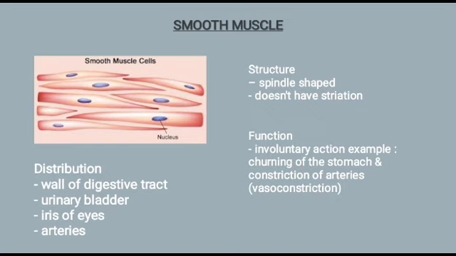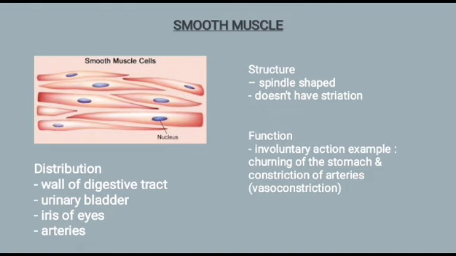What does it mean by striation? Striation means the striped appearance. The smooth muscle has a smooth appearance and is not striped. Next, the function of smooth muscle is that it controls involuntary action, for example, churning of the stomach. So it will help the stomach to break down the food into smaller size.